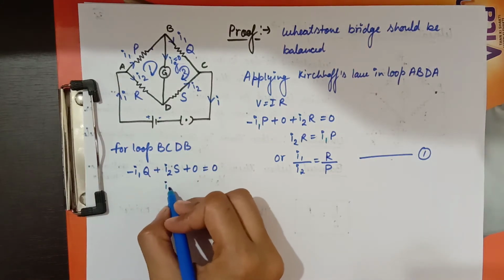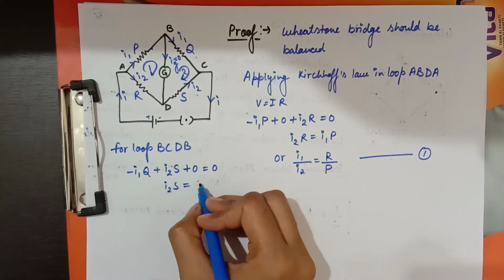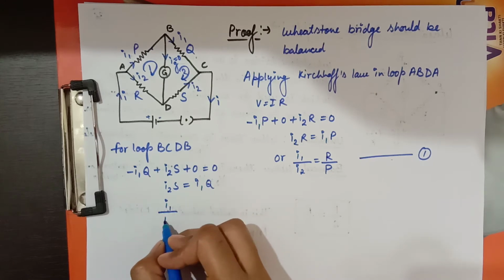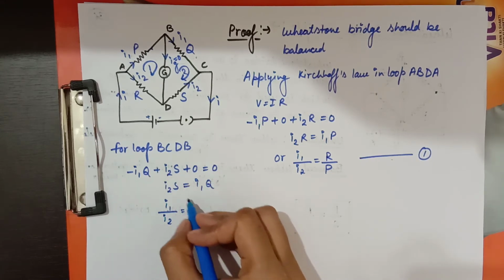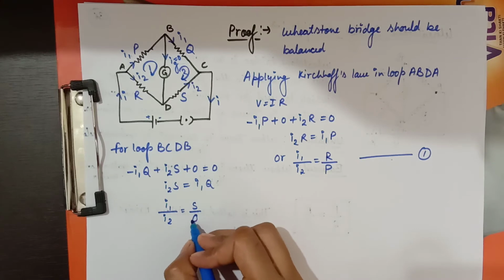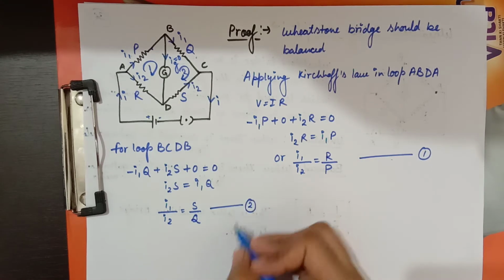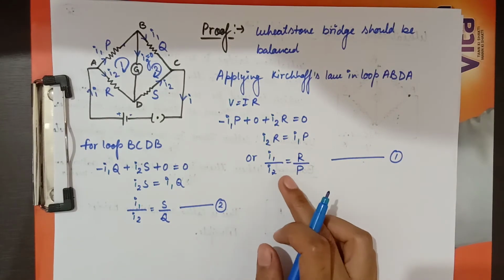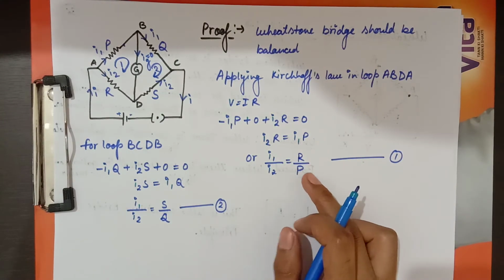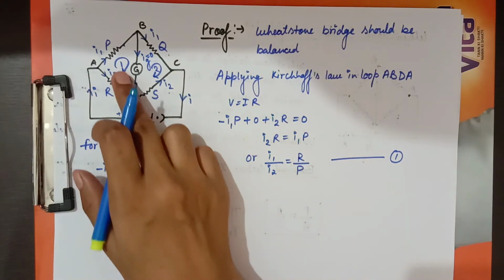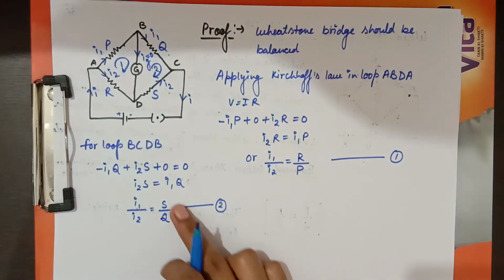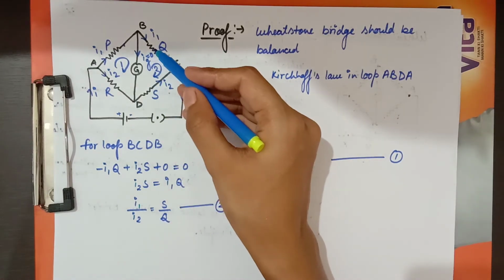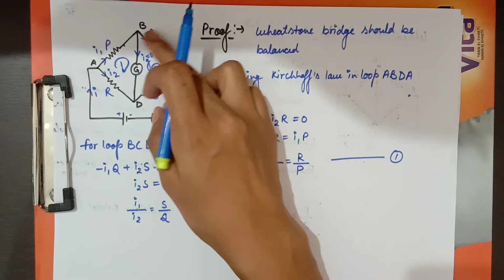From this equation, I get I2S is equal to I1Q, or I1 divided by I2 comes out to be S divided by Q. This is my second equation. So now I have two equations. One is I1 divided by I2 equals R divided by P, where R and P are the resistances of this loop, and I1 by I2 equals S divided by Q, where S and Q are the resistances of this loop.